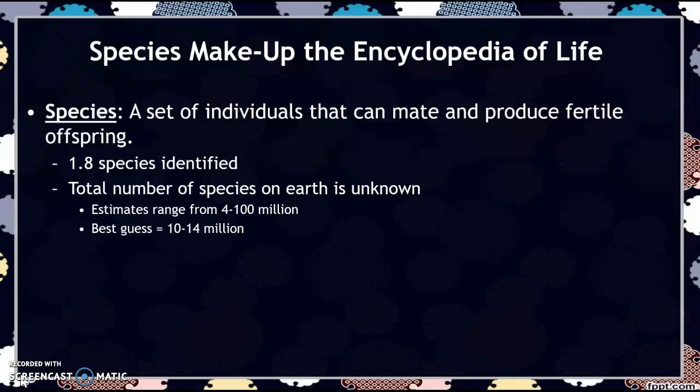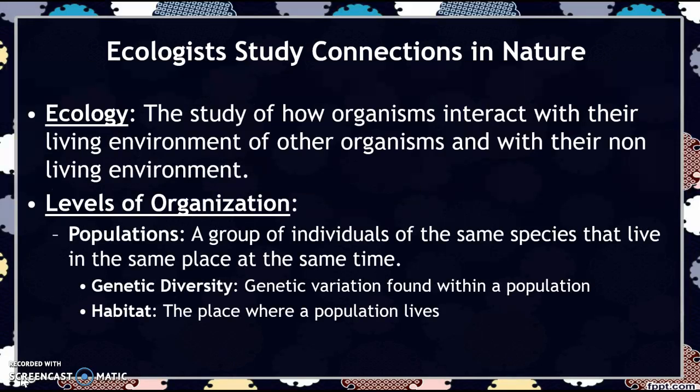There are 1.8 million different species identified, and the total number of species on Earth is unknown, but there's a lot of estimates. The estimates range from 4 to 100 million, but the best guess is about 10 to 14 million. So we're not even close to having identified even half of the species that are on this planet.